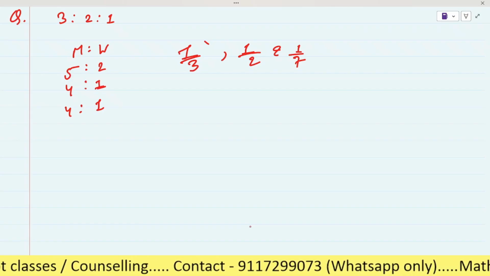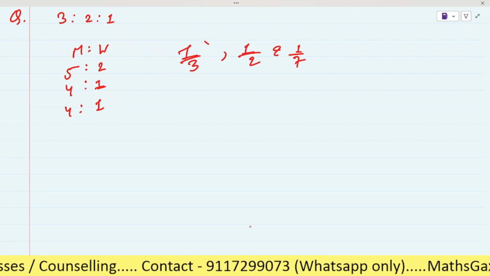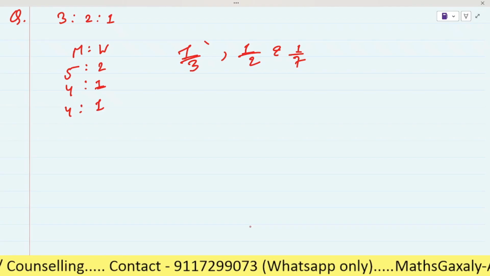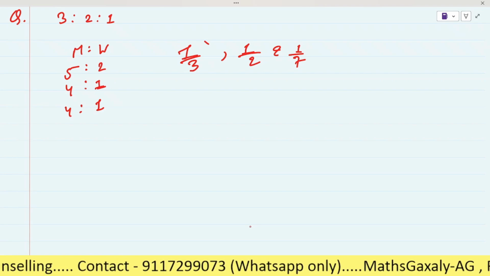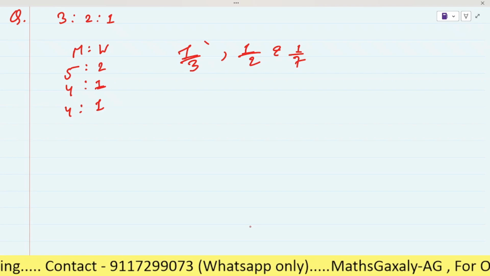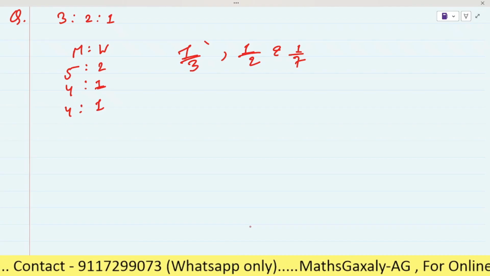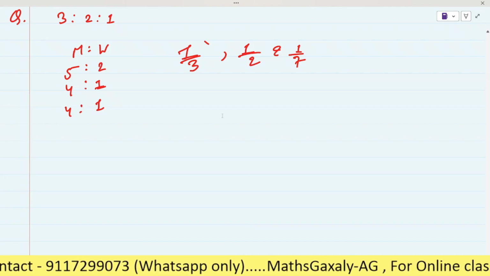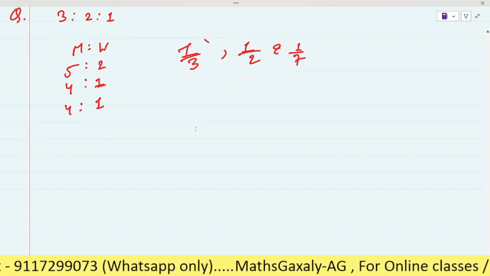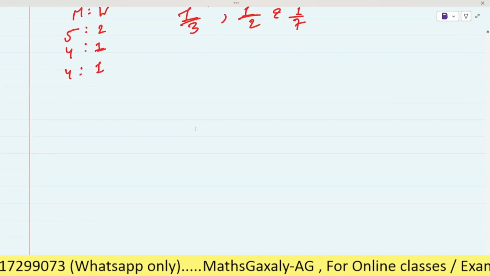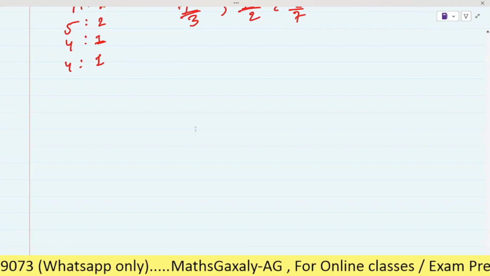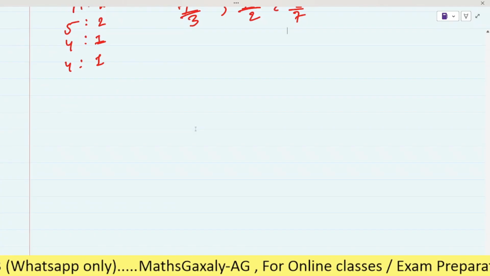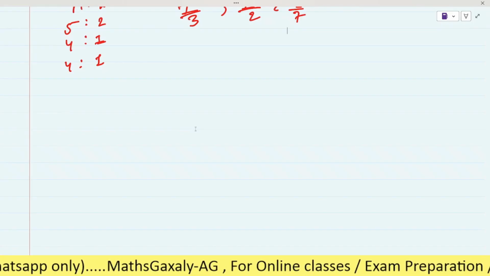Then the water which has been added from each mixture will be 2 by 7 liters, 1 by 5, 1 by 5. Okay, I got it. But this method takes too much time, right?